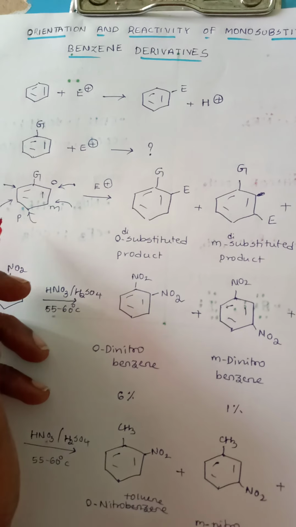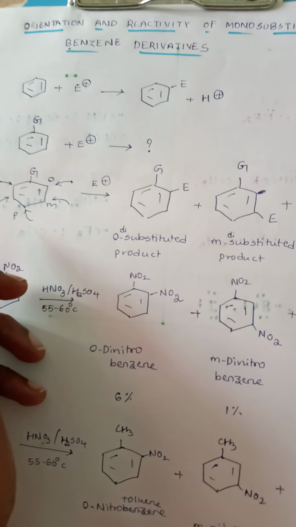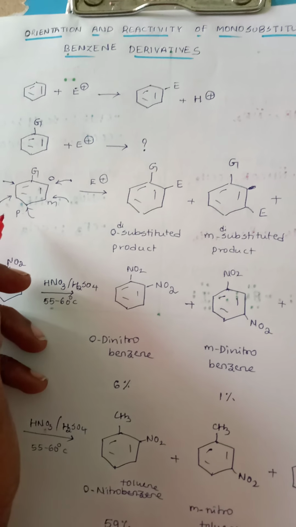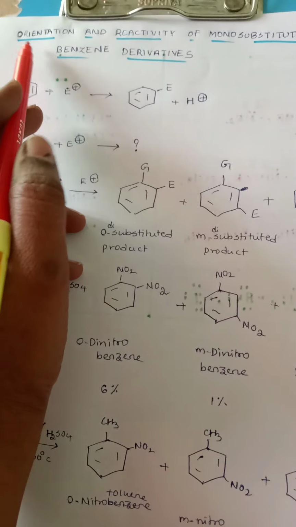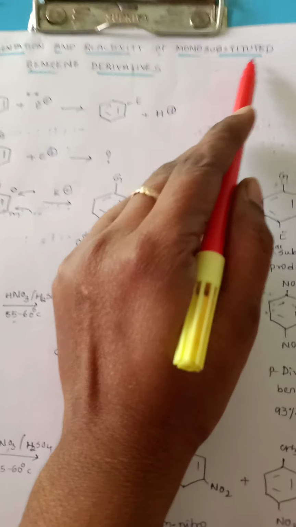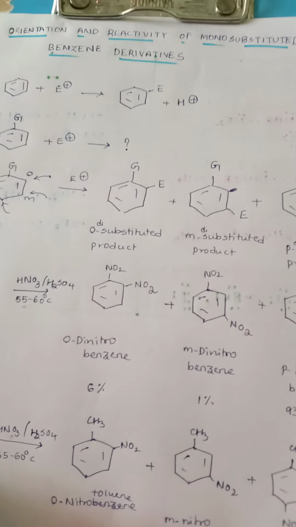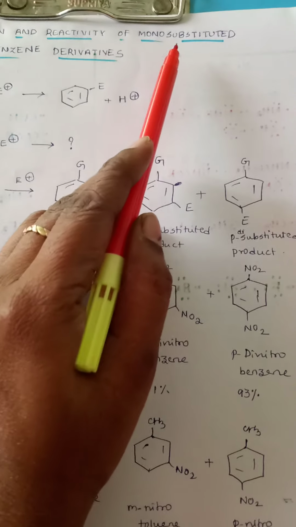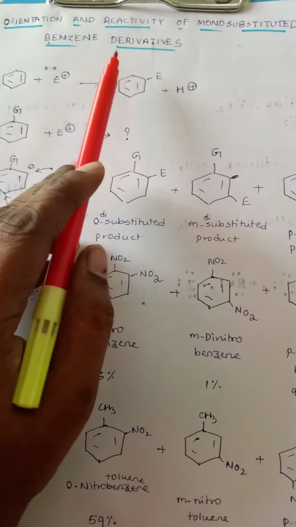Hello students, we have discussed something about chemical reactions of benzene. Now we are left with one last topic under this unit, that is orientation and reactivity of monosubstituted benzene derivatives. Orientation and reactivity of monosubstituted benzene derivatives.